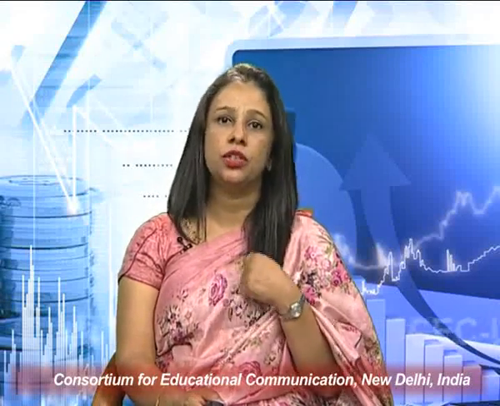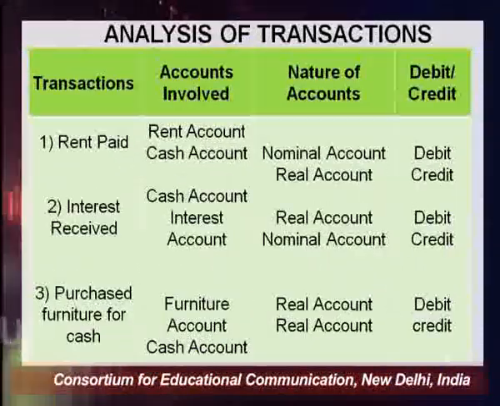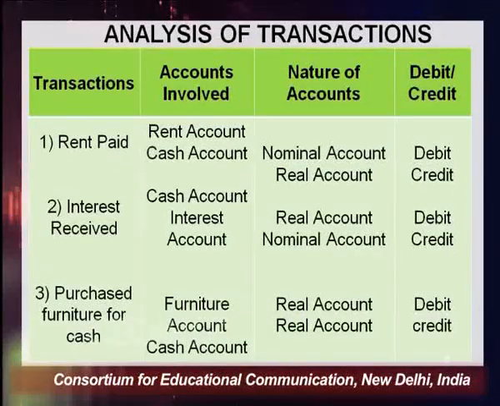The first thing you have to do is identify which two accounts are involved. It might be possible that more than two accounts are involved. When you are paying rent, it is either paid in cash or by check. Rent is an expense, so rent is affected, and if you are paying rent in cash, then cash is also affected. So two accounts are affected here: one is rent, which is an expense, and the other is cash, which is an asset.